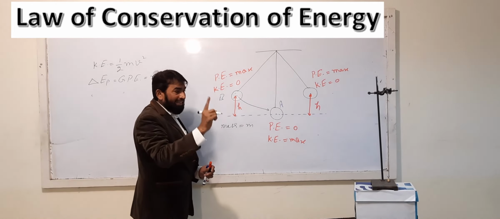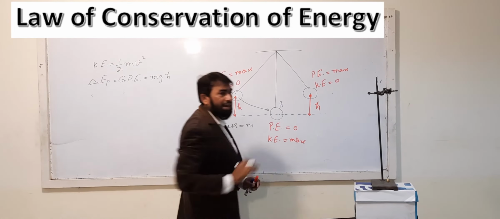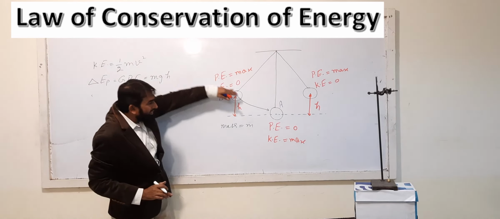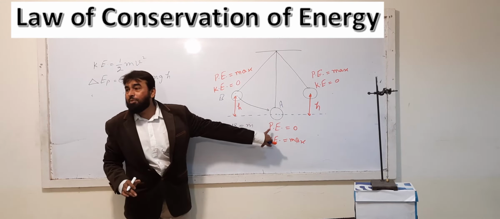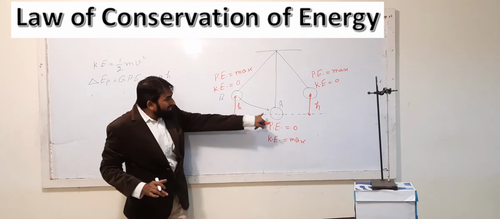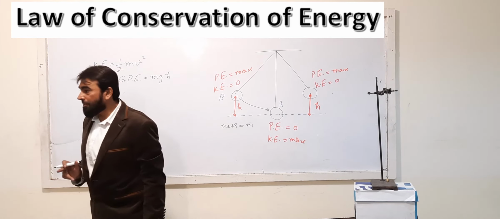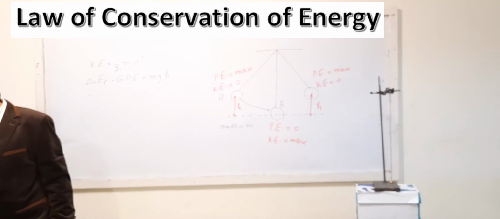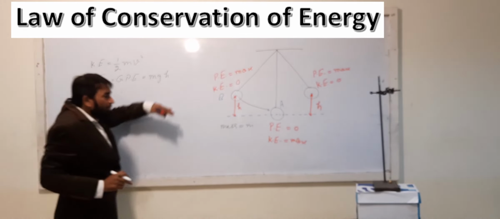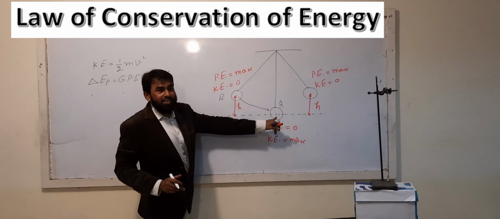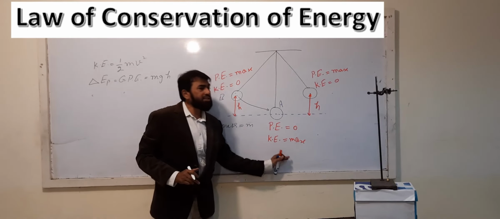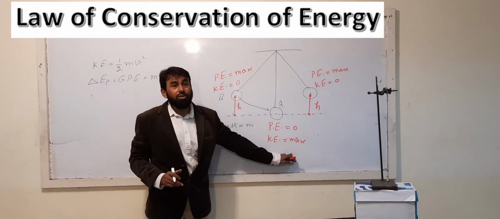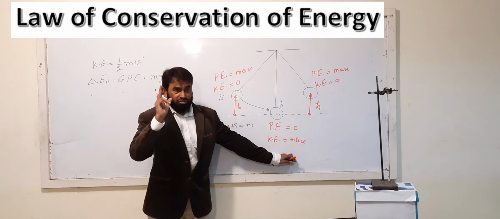You must remember that I am talking with reference to this height from where I started. So at this height, its potential energy will become 0. At this point, the velocity will be maximum because it will be moving with its highest velocity at this point. That is why its kinetic energy will become maximum, for the maximum value of velocity.